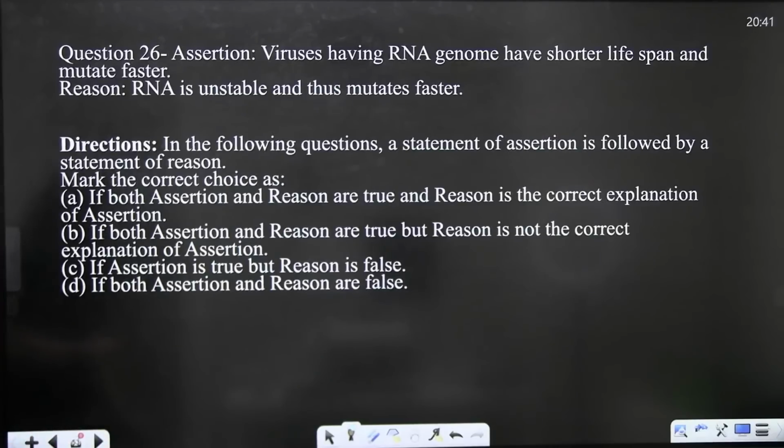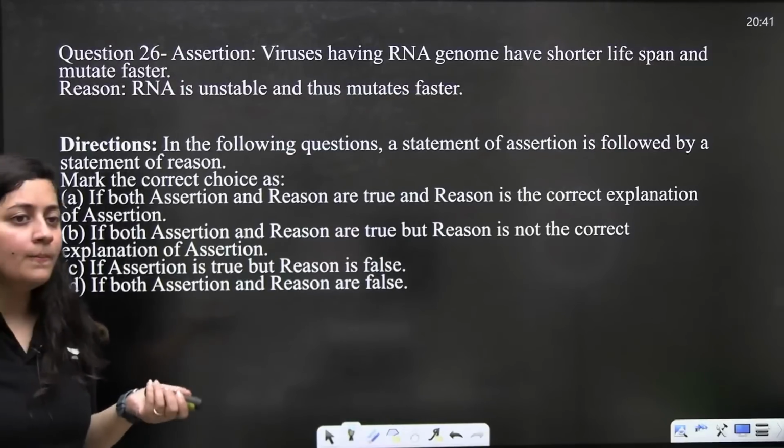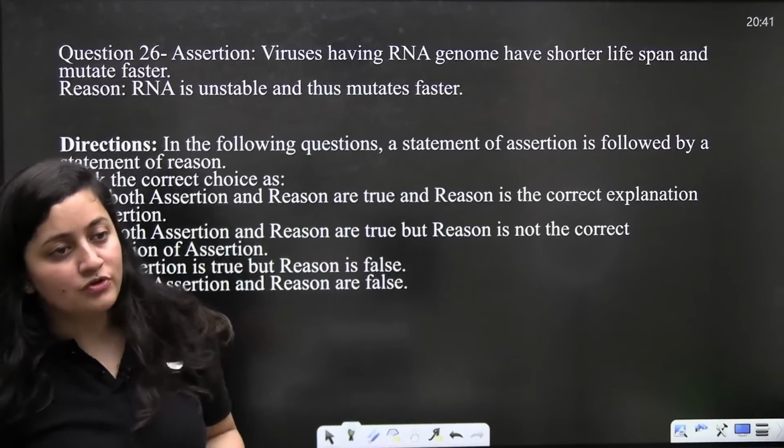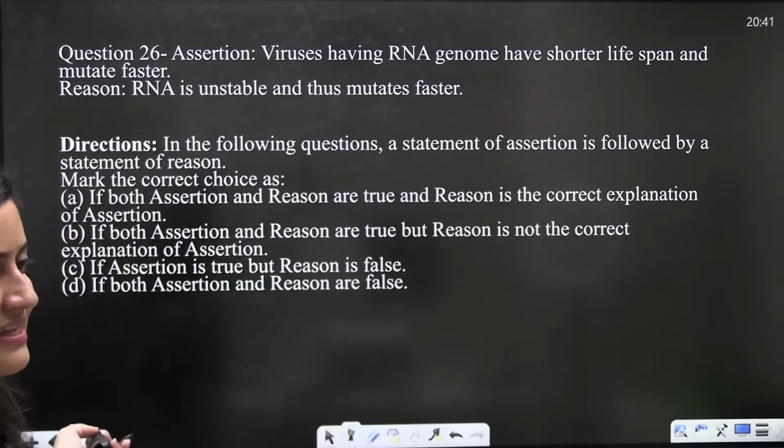Okay. So the next question, again an assertion and reason based question: viruses having RNA genome have shorter lifespan and mutate faster. Reason: RNA is unstable and thus mutates faster. Viruses having RNA genome have shorter lifespan and they mutate faster. The reason is RNA is unstable and thus they mutate faster.